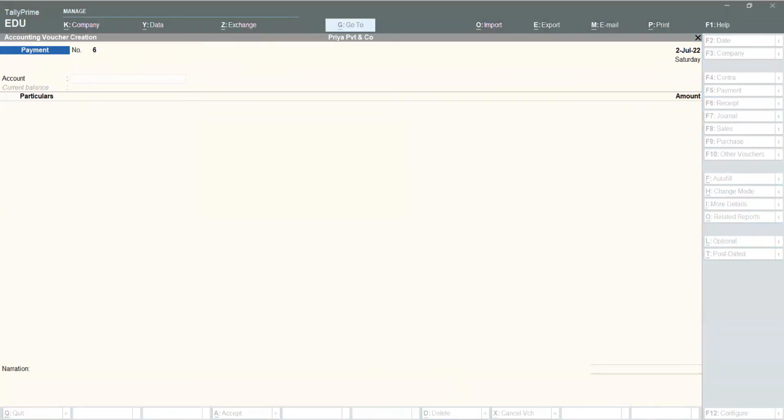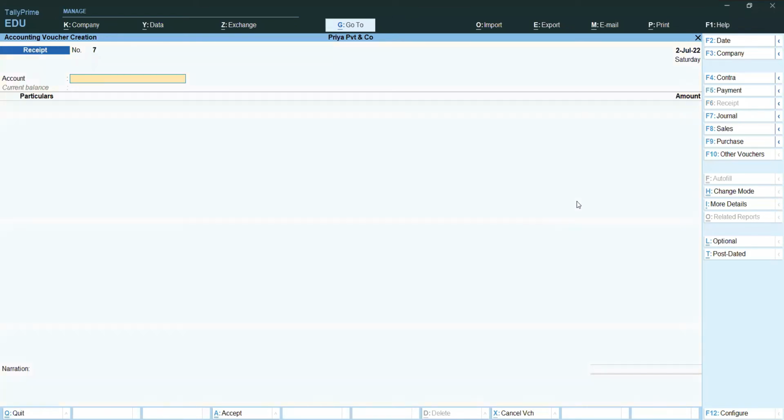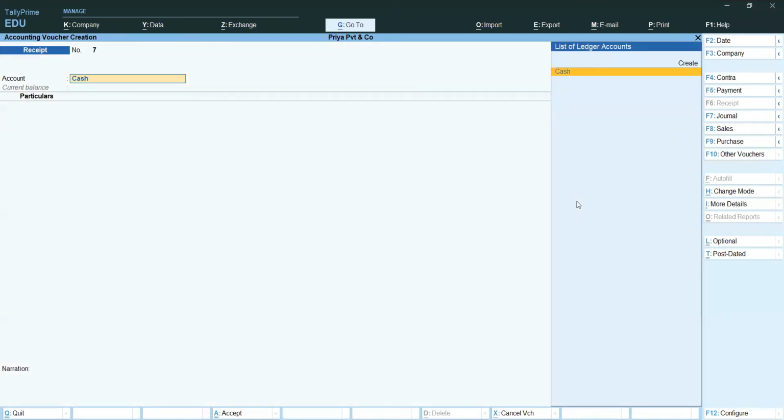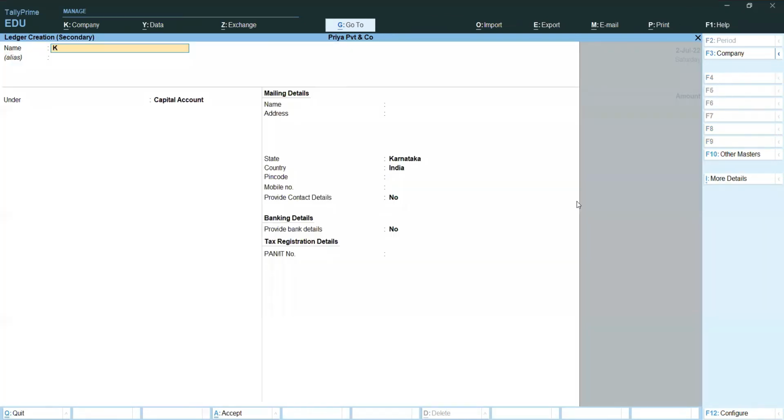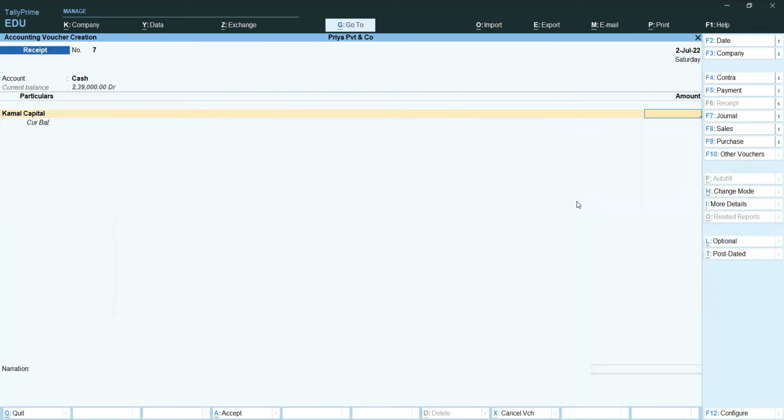First example: Kamal Enterprises started a business with 8 lakh rupees. That is a receipt actually. Here, cash to capital. We have Ramu capital, Vamshi capital, Kamal capital. We want to create a ledger. You can go to create Kamal capital. It comes under capital account. You can save it with Control A. Amount 8 lakh rupees. Enter, you can save the screen.